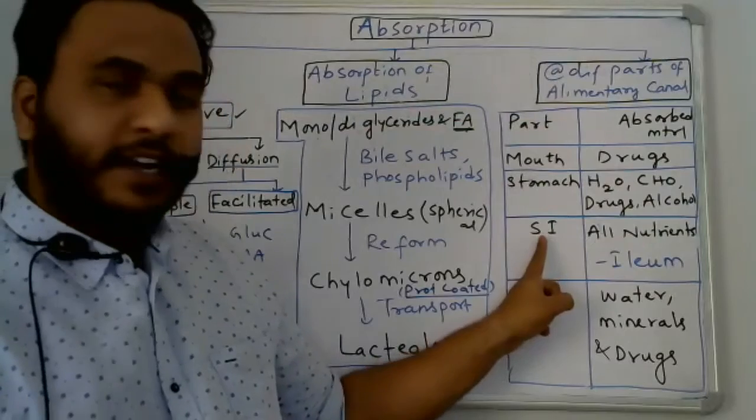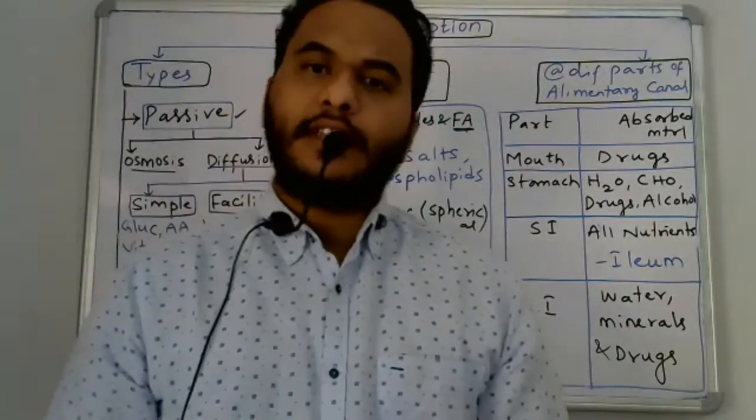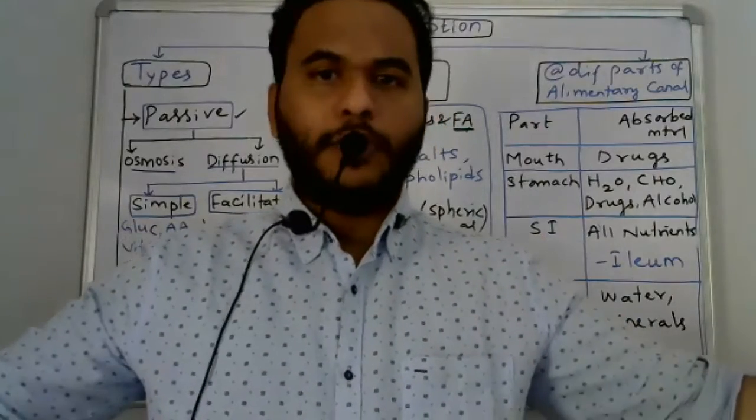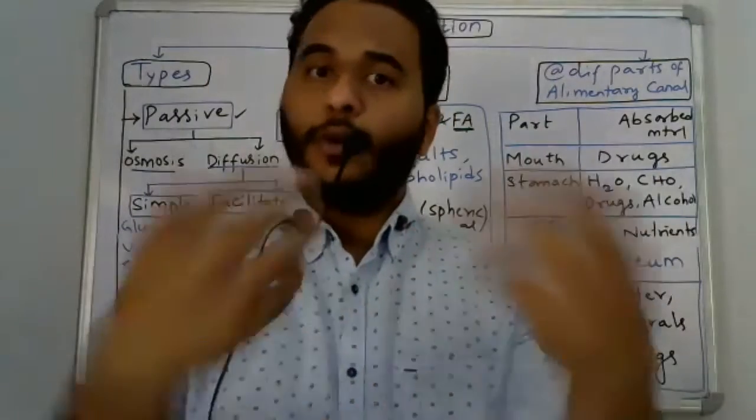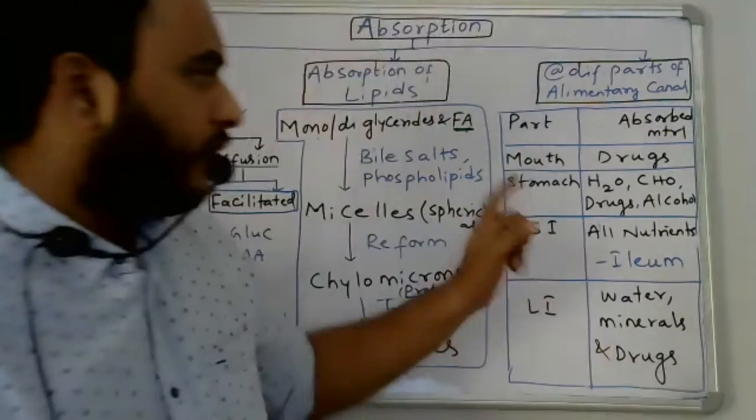Of course, the ultimate target is the small intestine only. The drug has to be absorbed in the small intestine, and only then will it enter the blood. Then through the blood, it will be transported to the particular target tissue and show its mechanism of action. So this is how it is.